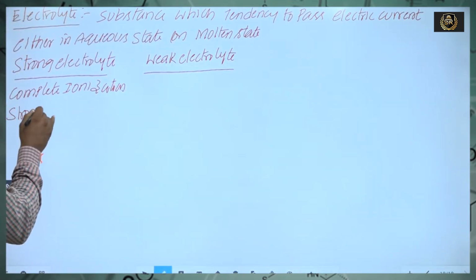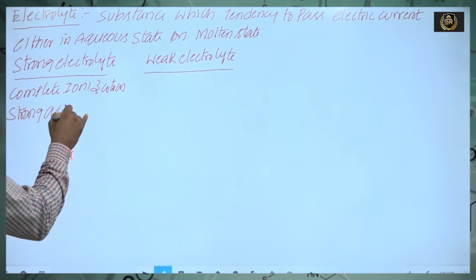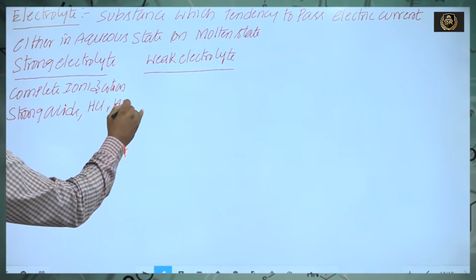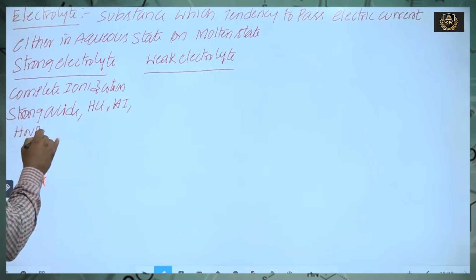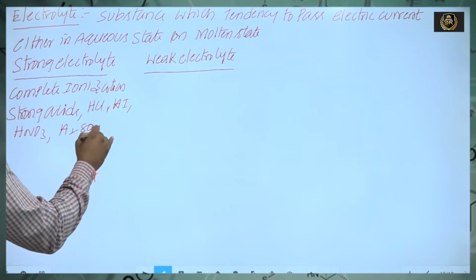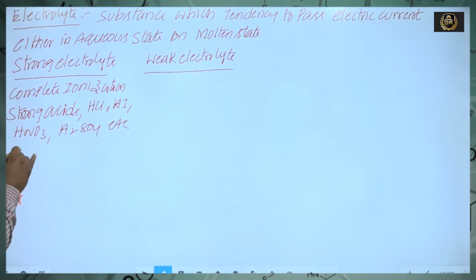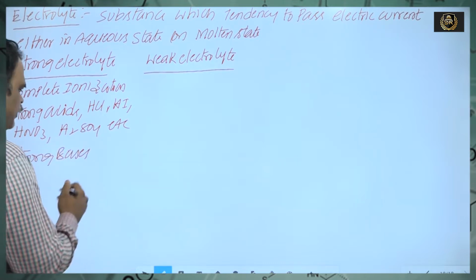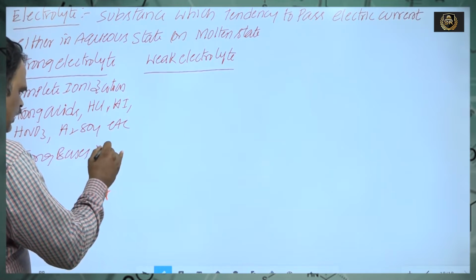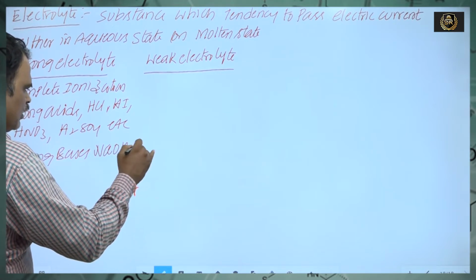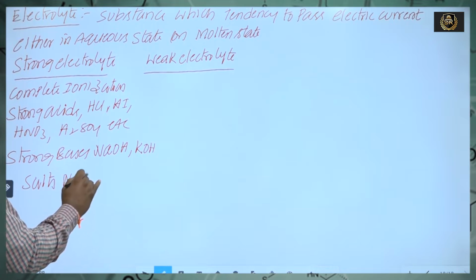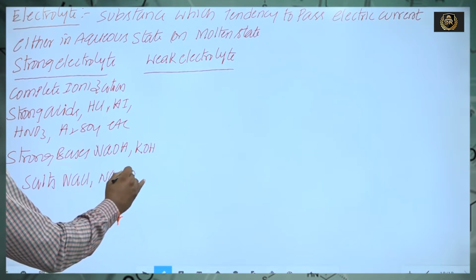Examples: strong acids like HCl, HI, HNO3, H2SO4, etc. Strong bases like NaOH, KOH, etc. Salts of strong acids and bases like NaCl, Na2SO4, K2SO4, etc.